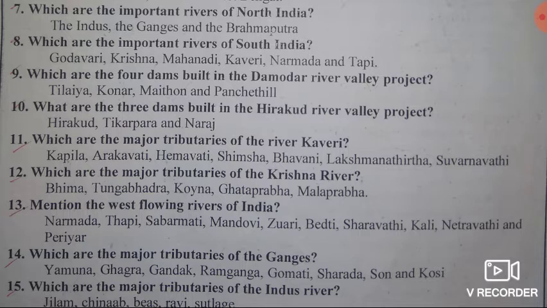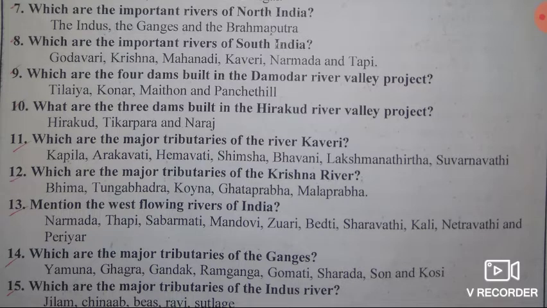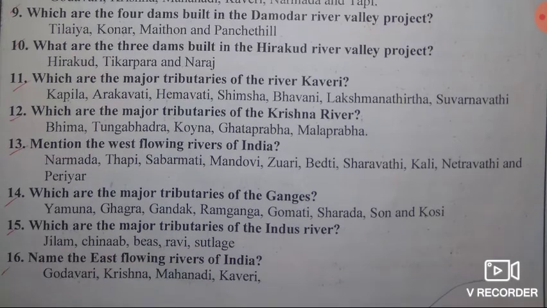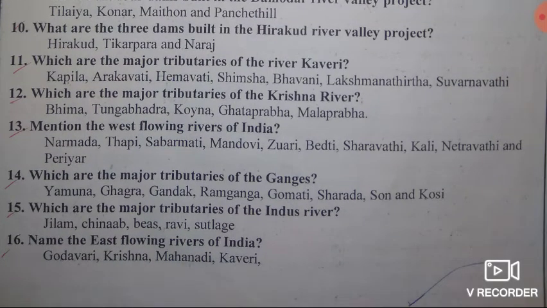Answer, Yamuna, Ghaghra, Gandak, Ramganga, Gomti, Sharda, Son and Kosi. Then the 15th question: which are the major tributaries of the Indus River? Answer, Jhelum, Chenab, Beas, Ravi and Sutlej.